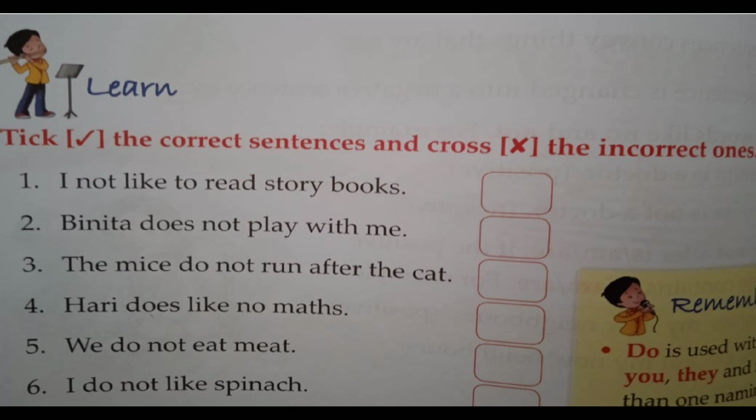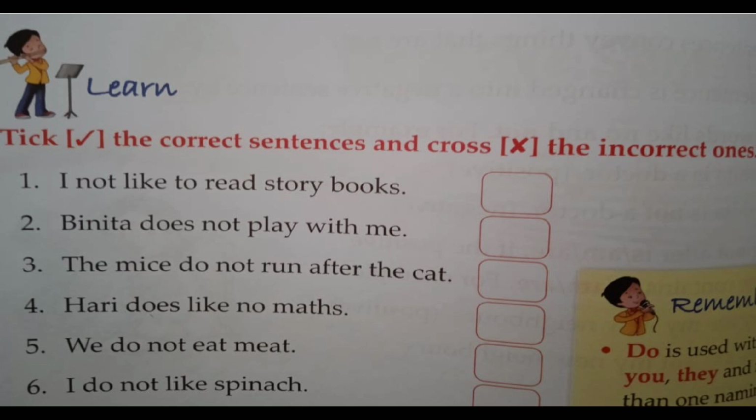There are 12 sentences in this exercise. So, if the sentence is correct, we will put a tick sign in the box, and if it is wrong, incorrect, then we'll put a cross in the box after the sentence, right?